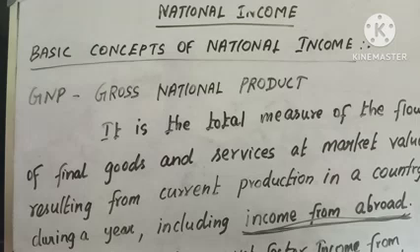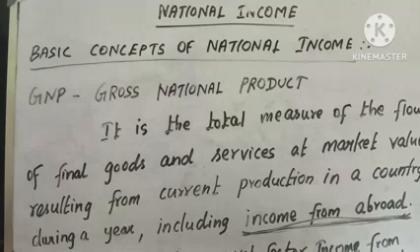In GNP we include the income that we are earning from abroad. So that is the GNP, gross national product.